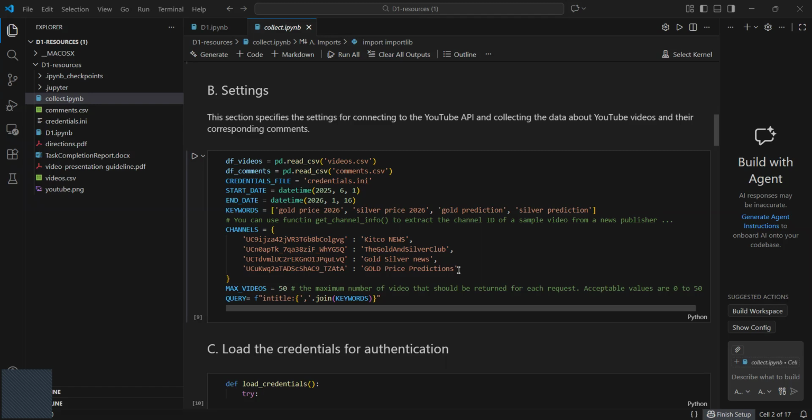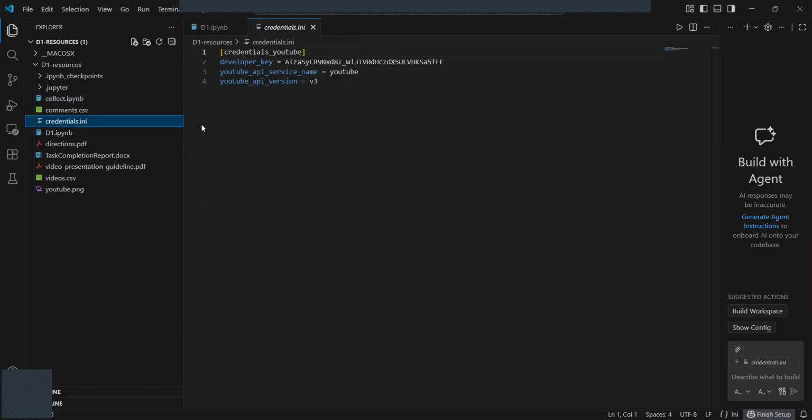The objective for the next 12 minutes is to demonstrate how I use the YouTube Data API to ingest thousands of data points from these sources, cleaned the resulting text for NLP processing, and applied advanced analytics to reveal the underlying sentiment and topics that define the gold and silver community today.